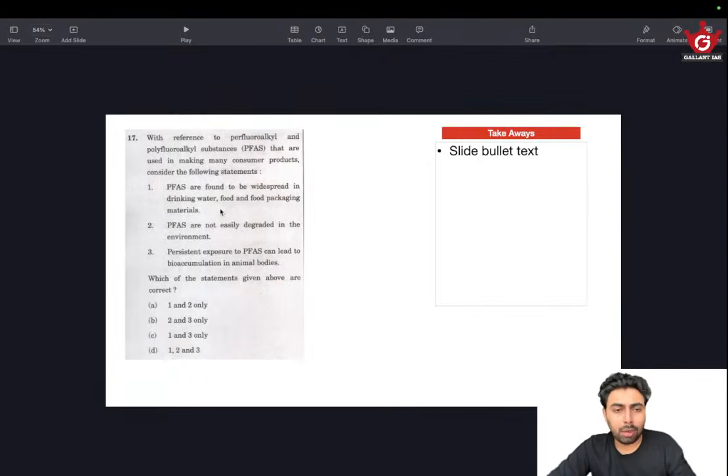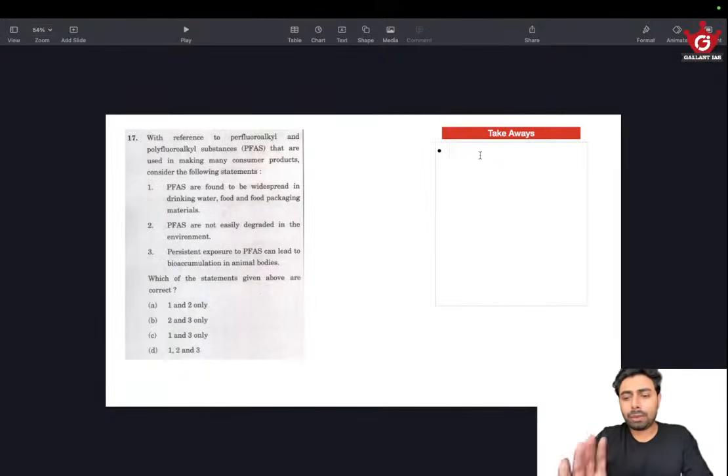So look for statements like these, are found to be. That's not really an extreme statement. This might be a fact from a study. So that's it. And there are a few takeaways actually. These PFAS are commonly asked, especially many of the persistent organic pollutants are asked. These PFAS will be asked, I think, because they are used as fire retardant.